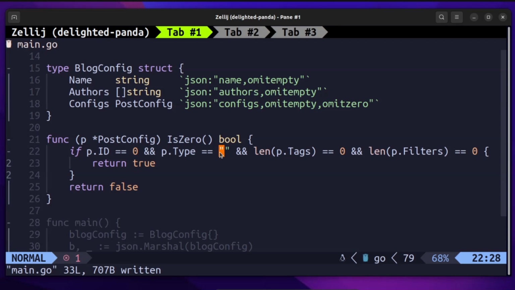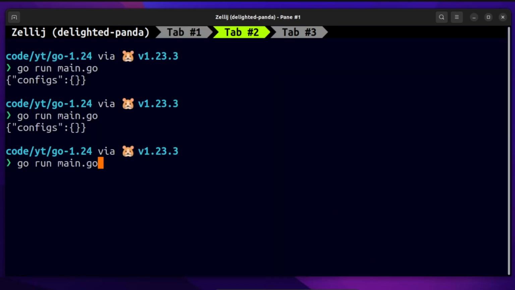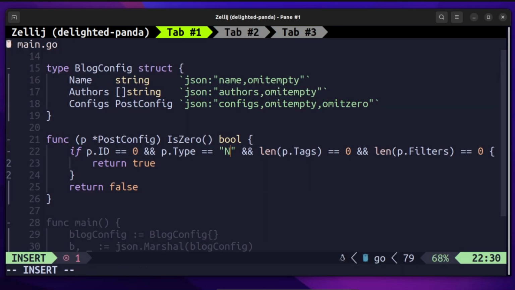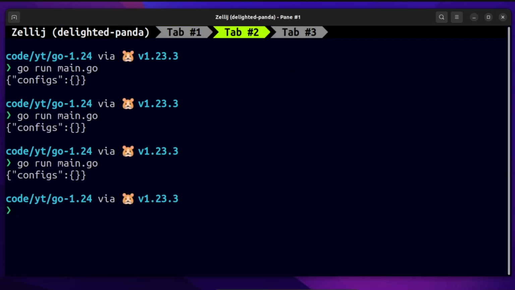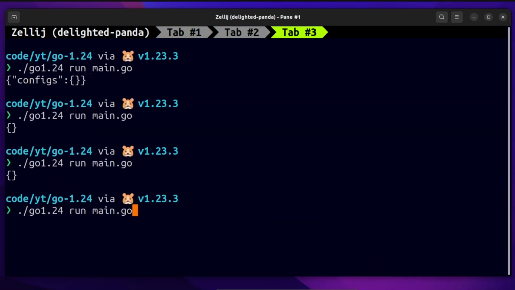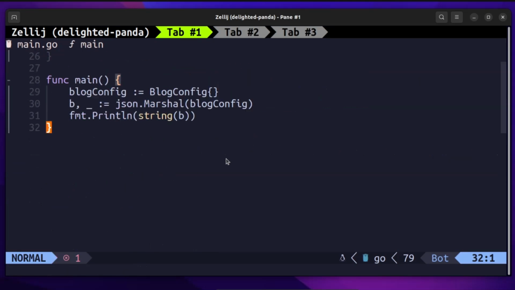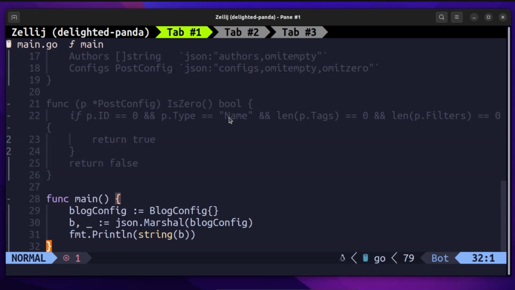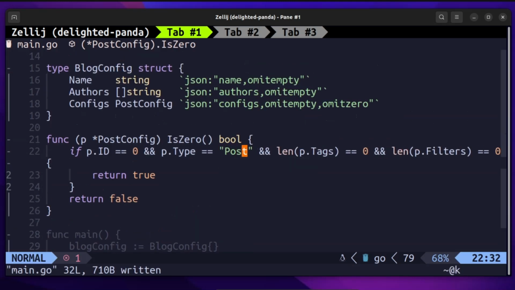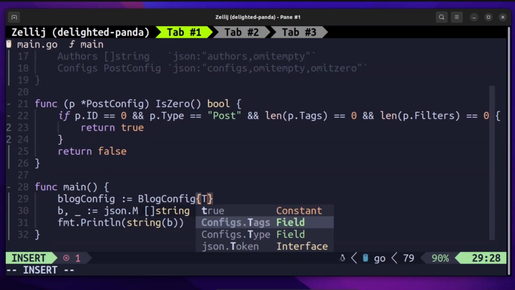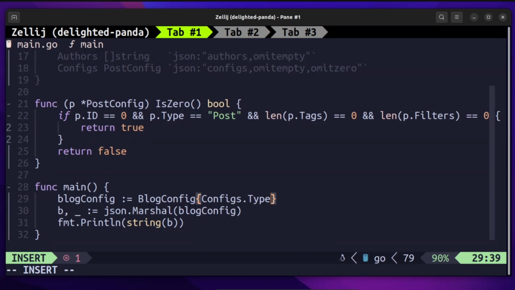And you can see this works the same way on 1.24 as well. Now if I try to change the zero value, if I set the default or zero value for type as post, then you can see the 1.24 version will keep the configs field, because now it's not a zero value. The zero value was the empty string, so that will not be omitted. Now the zero value for type is post and not the empty string.